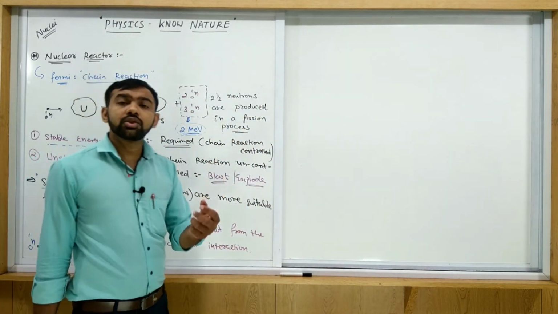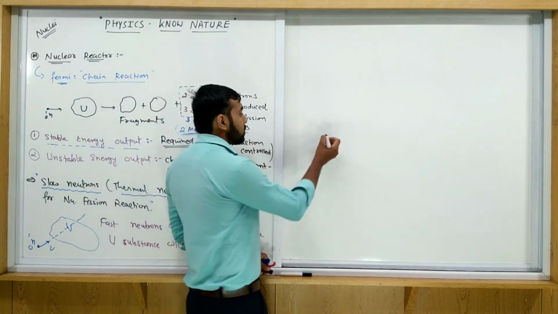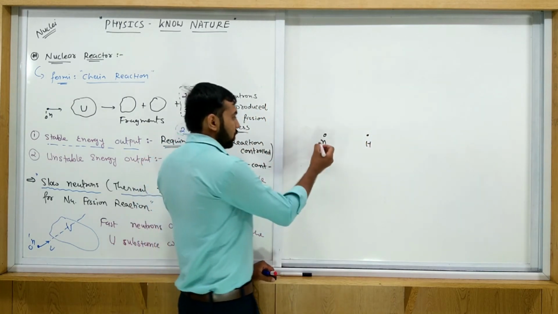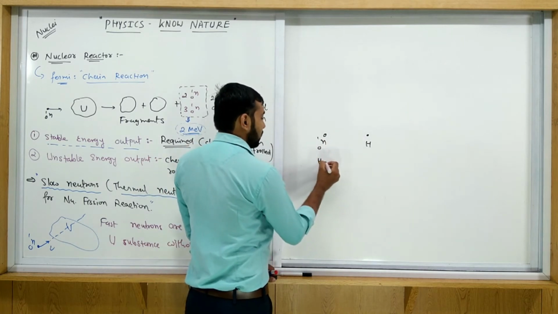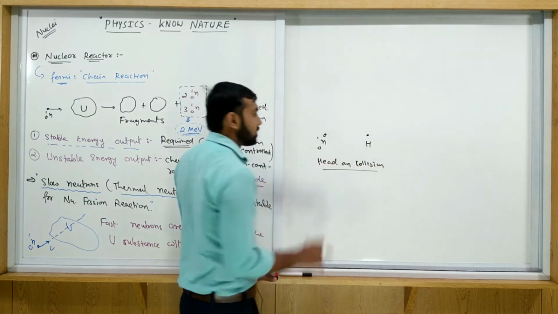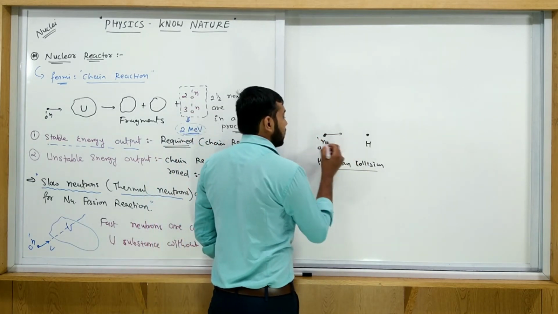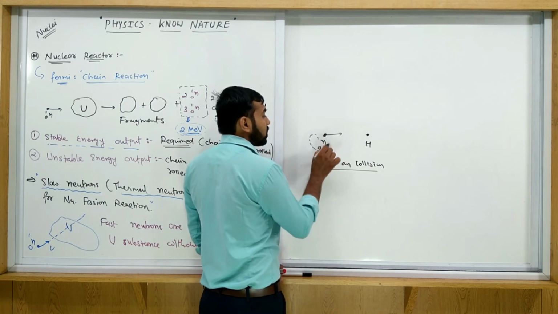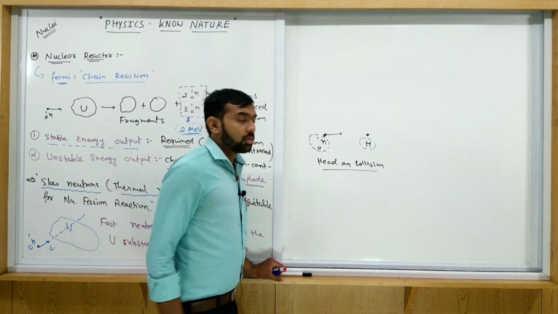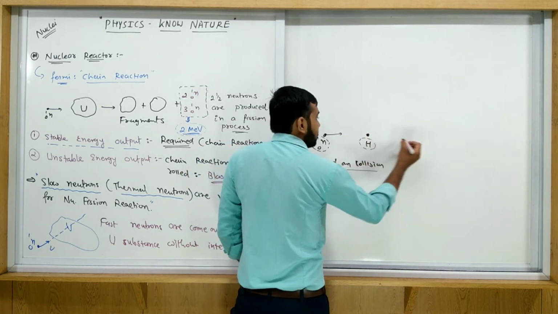Chadwick shows this by the experiment. Consider if you have neutrons, and one just collides head-on with hydrogen. This is the Chadwick experiment. If both collide with each other, then most of the energy of the neutron is gained by the hydrogen. Hydrogen means proton.